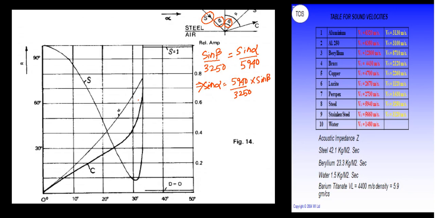Now sine alpha will have a maximum value of 1. So that's why this 5940 has to be multiplied by those values of sine beta for which the product will be maximum equal to 3250 or less.